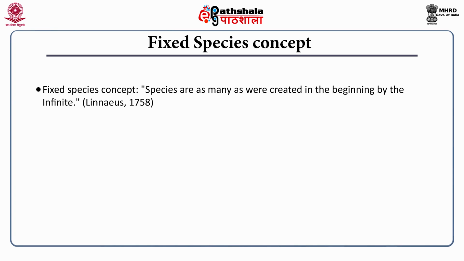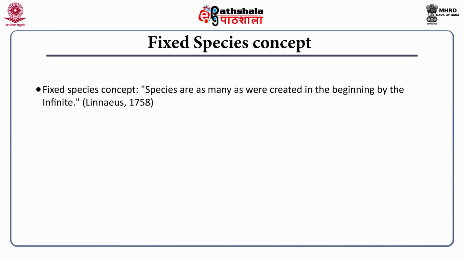The fixed species concept used to be popular before the theory of evolution by Charles Darwin. The fixed species concept is that the species is thought to be fixed. It's not a dynamic entity, but it's static, because in earlier days the prevailing theory of how life on earth as well as its biodiversity originated was through creation. God created everything in one go.